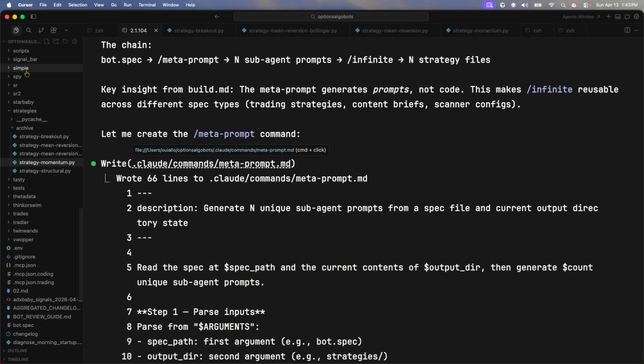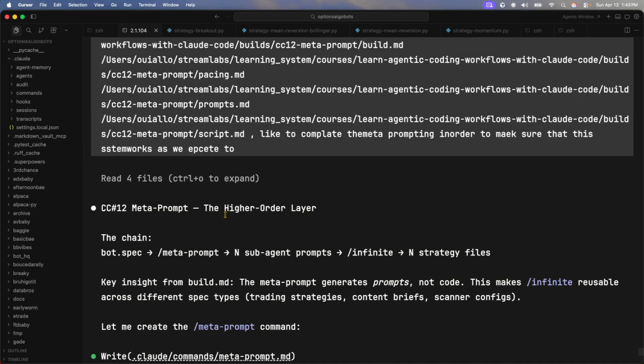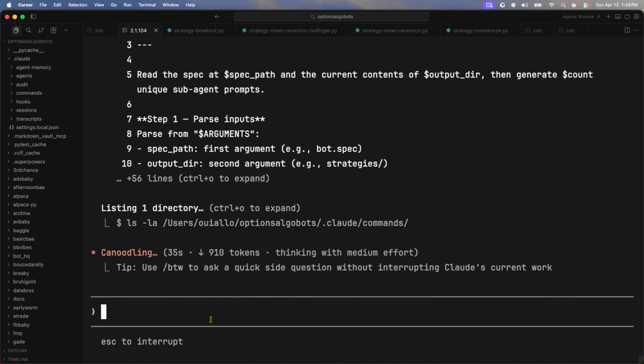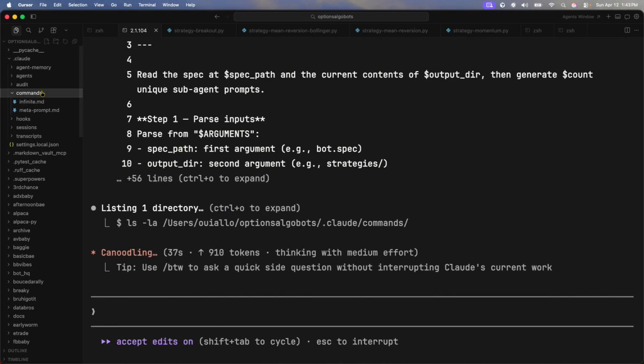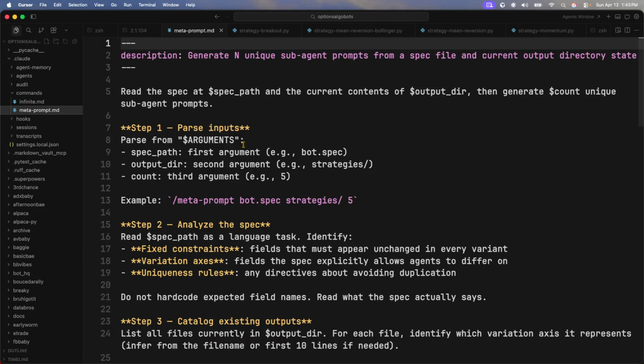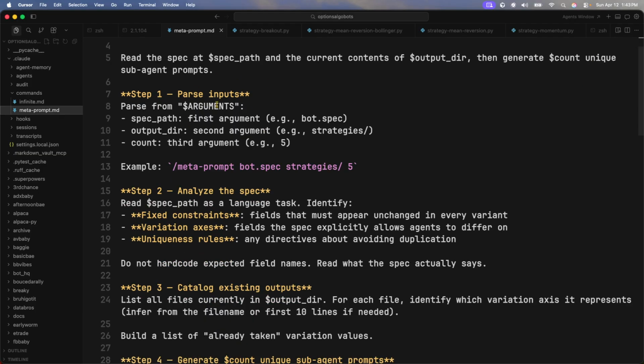All right, so we have the meta prompt that's in the Claude command. Let's go ahead and take a peek at that. Command, meta prompt, right? Read the spec at the spec path, the current contents of the output, then generate unique sub agent prompts, right? So step one, parse the input.